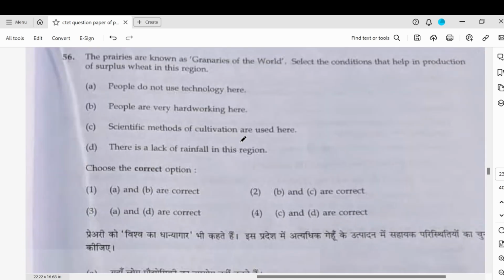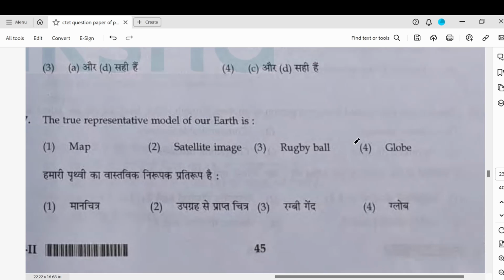The prairies are known as granaries of the world. Select the conditions that help in production of surplus. People do not use technology is wrong. They are hardworking, okay. Scientific methods are used here. There's lack of rainfall. So B and C, yeah, I guess B and C. True representative model is a globe.